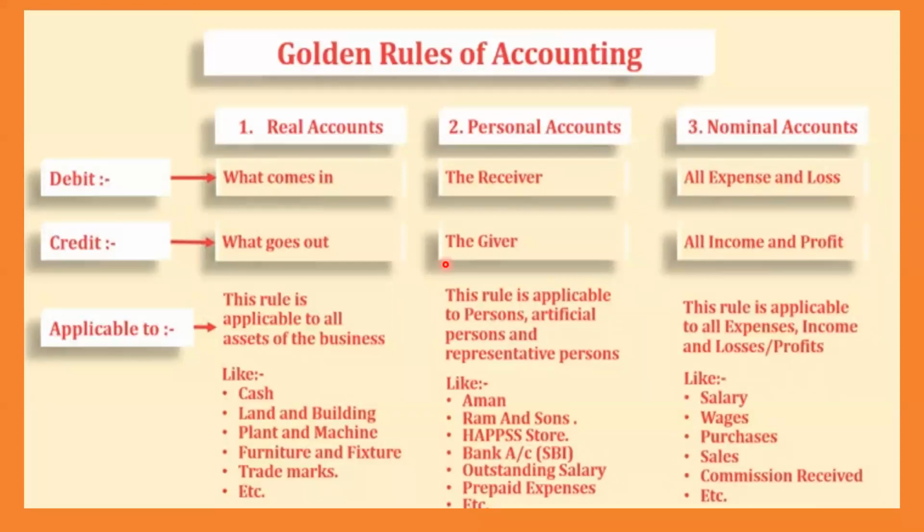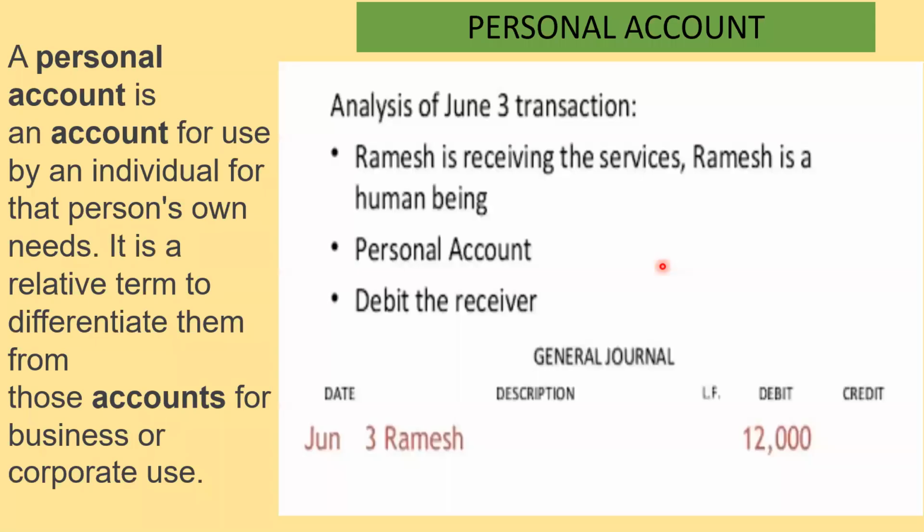In nominal account, all expenses and losses should be debited, and all income and profit should be credited. See how important this rule is. It is very, very important. So now let us come back here and see. Ramesh is receiving, so Ramesh is an individual. In the journal, how do we make it? Date we put June 3rd. Then who is receiving? You can put Ramesh is receiving the services.